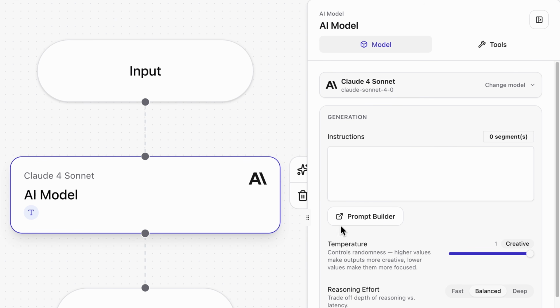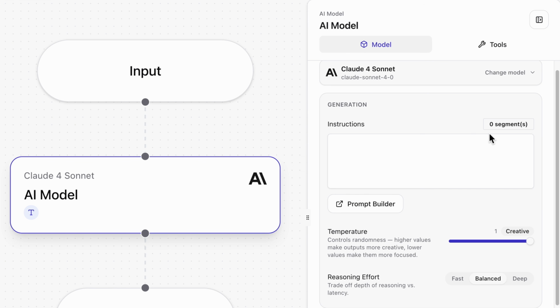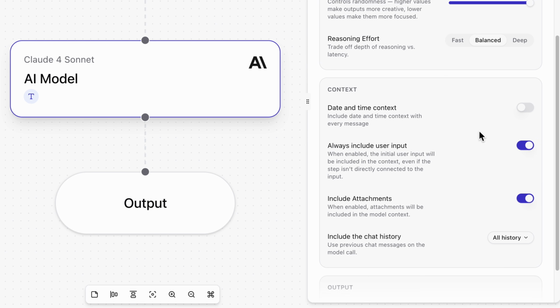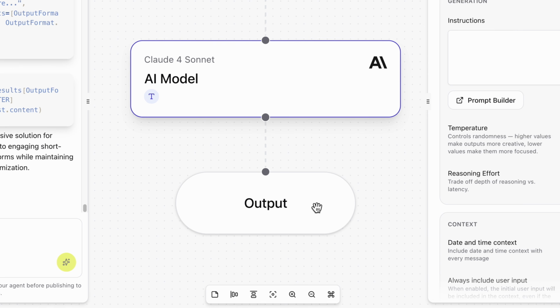Next, the AI model processes that content. This is where analysis happens, understanding the themes and structure before generating anything new. I can put some custom instructions here. There's a prompt builder if I need some help, as well as temperature and reasoning effort. These might apply to what you're building. In my case, I'm going to keep them as is. As well, here under context, we've got date and time context and the ability to always include user input and include attachments. That's just a simple toggle on or off.